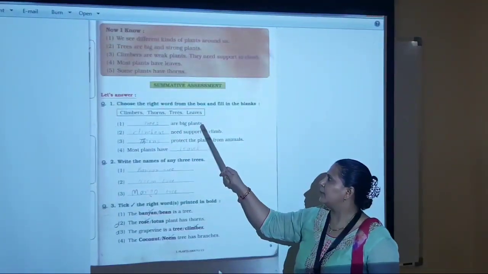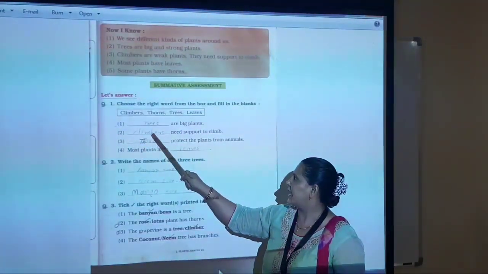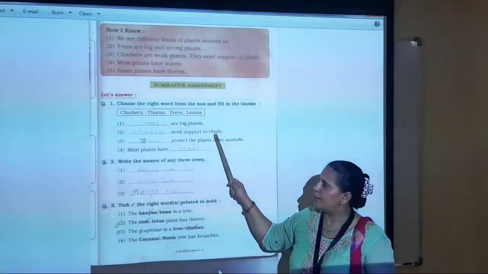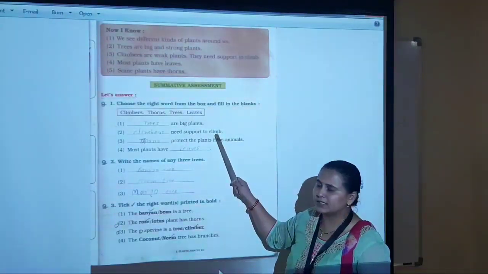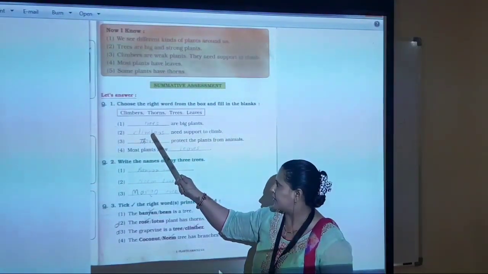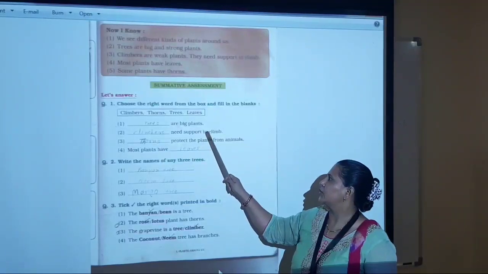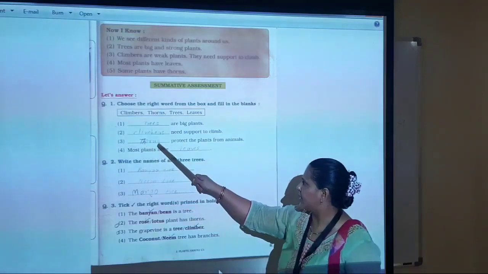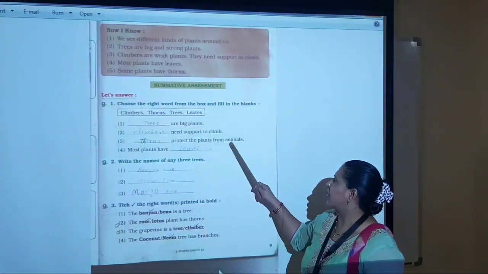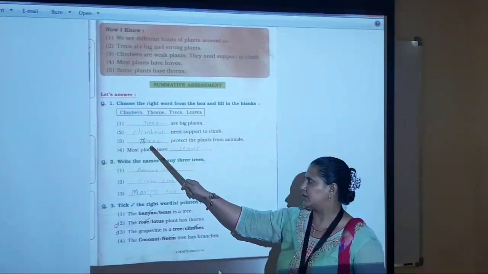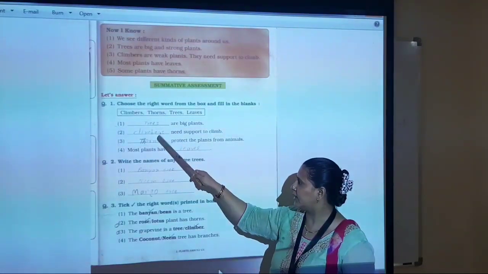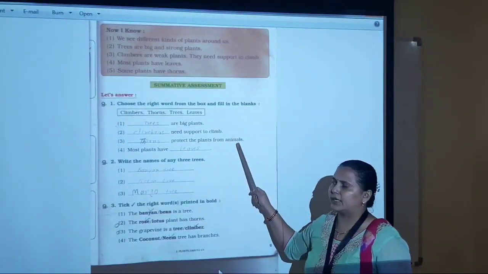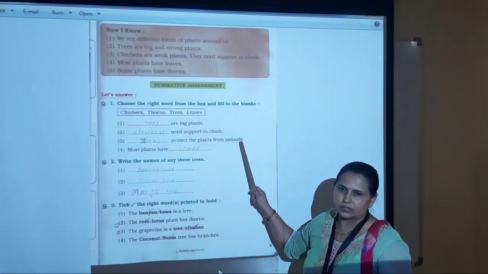Trees are big plants. Number 2. Blanks need support to climb. Climb is given. So which plants climb? We can write here climbers. Climbers need support to climb because they have weak stems. That's why. Number 3. Blanks protect the plants from animals. Answer is thorns. Choose the word thorns and fill the answer. Thorns protect the plants from animals because animals cannot eat plants that have thorns.